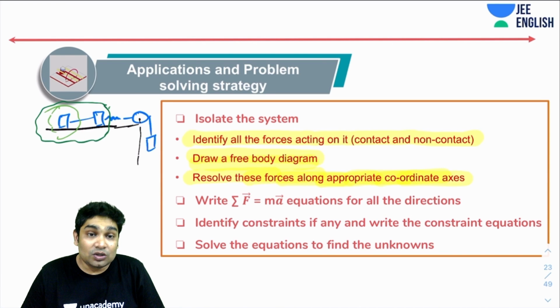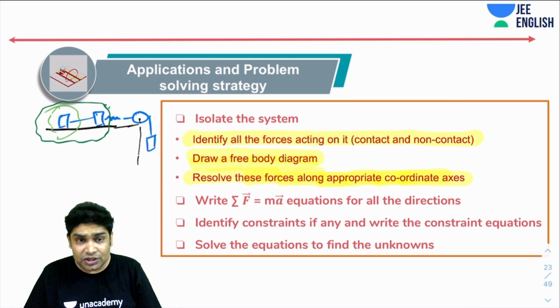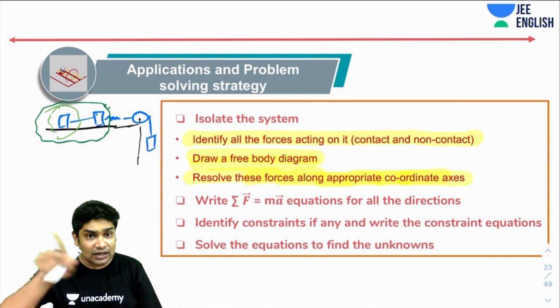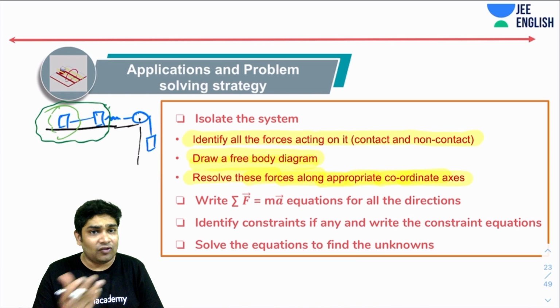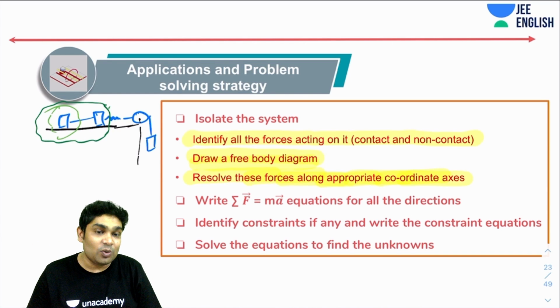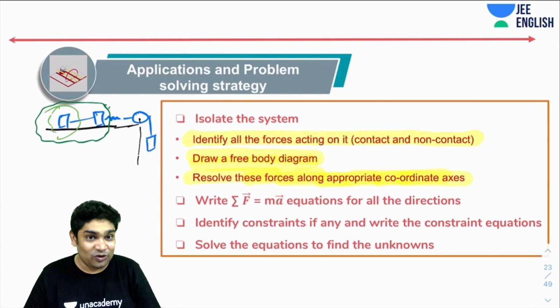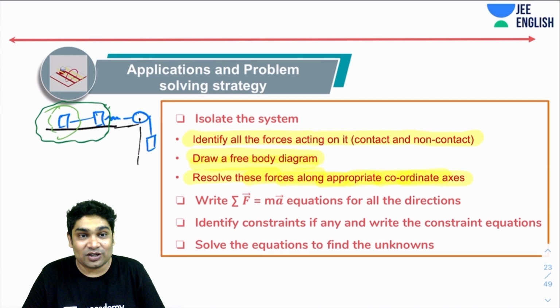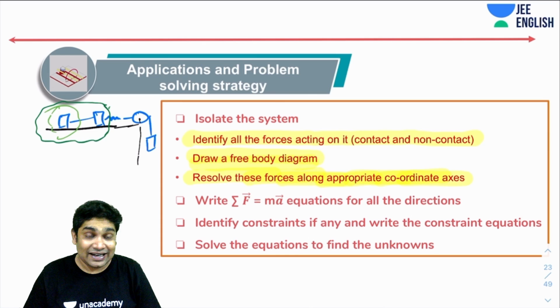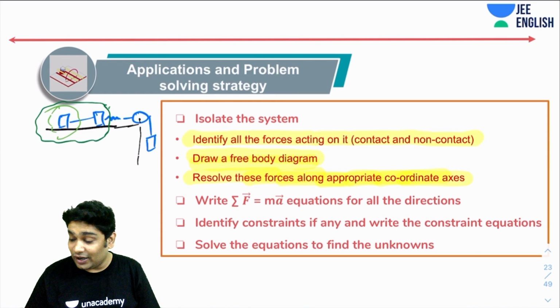Okay. Once you've resolved all the forces along the appropriate coordinate axis, so how do you choose the appropriate coordinate axis? So usually what will happen is that the motion that you want to analyze would be in a certain direction. So make sure that one of your x or y axes lies in the direction in which motion is happening. Okay. And in the other direction, usually the motion will not happen. So that will become your other axis. Okay, so that is how you will choose your coordinate axis. Now, once you have written all the forces and resolved them along these appropriate coordinate axes, what you need to do is write F equals ma equations for all the directions.